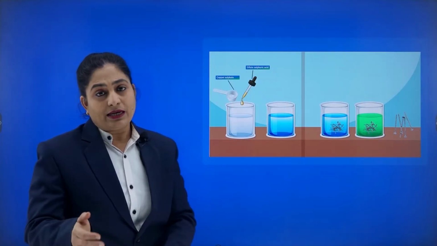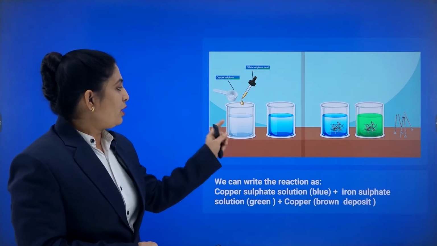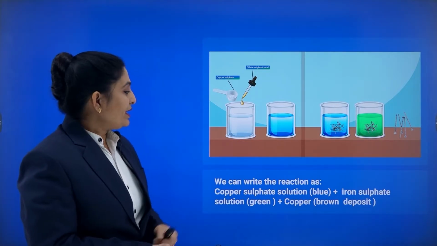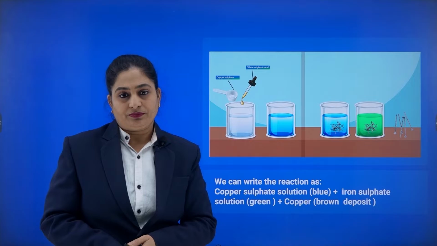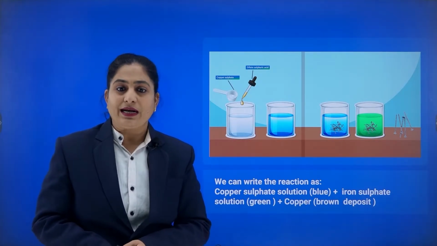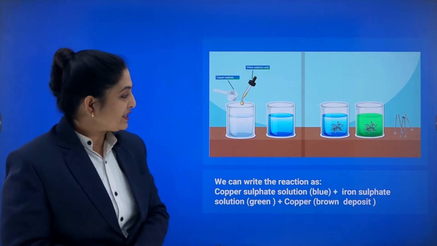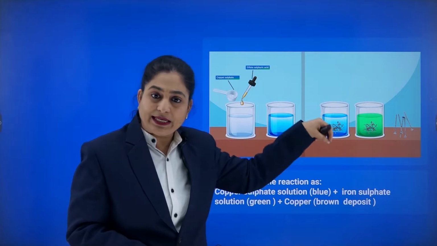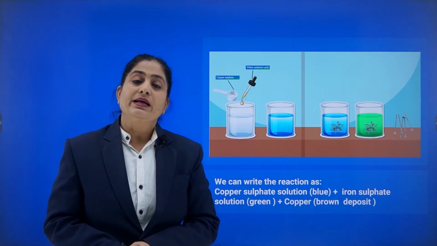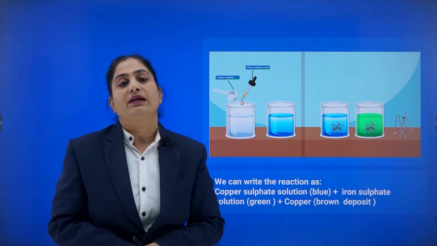You can see another example of a chemical change. Here we have taken copper sulfate solution, which is blue in color, and iron sulfate solution. On mixing these two, after some time we observe some copper deposit. Basically, if we take some iron nails and place them in blue copper sulfate solution, we observe some deposition of copper on the surface of the iron nail.